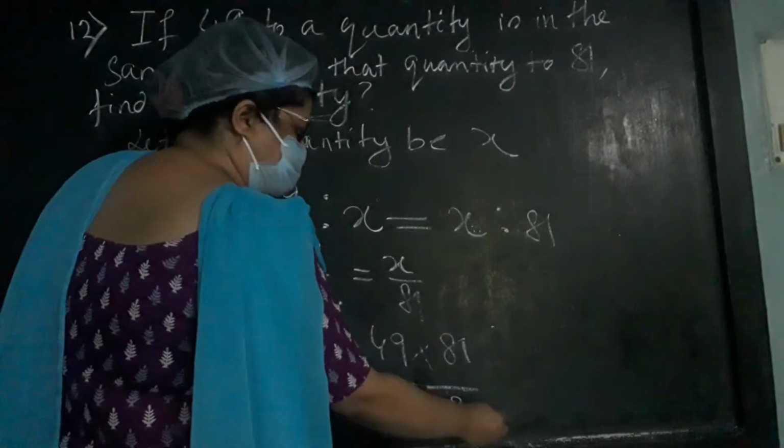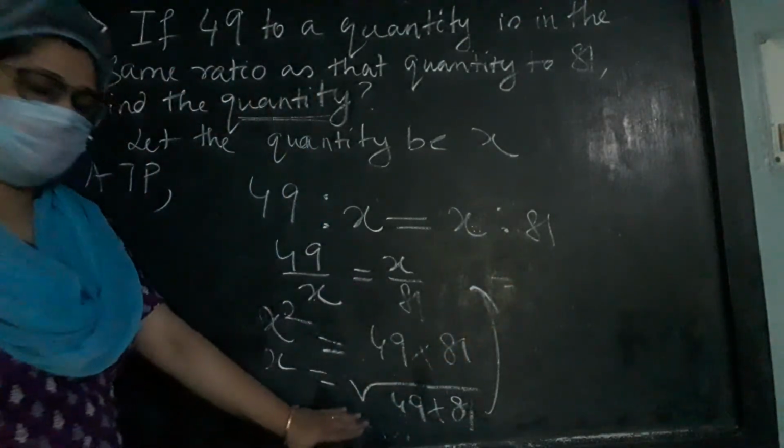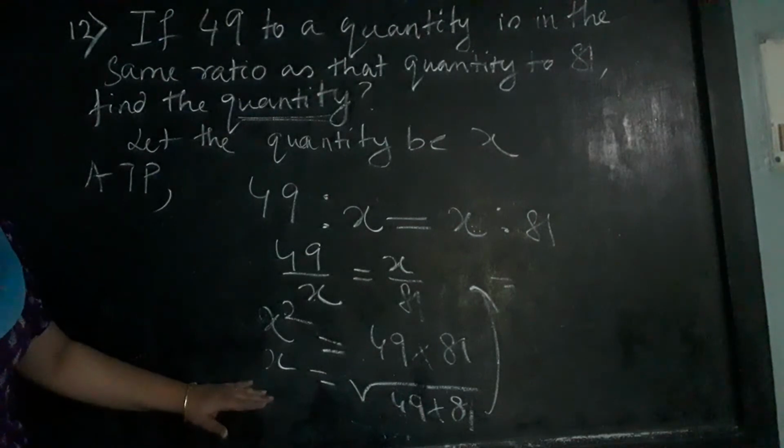Now after this I am doing it over here. So if I find this, I am getting the unknown quantity or the x value.